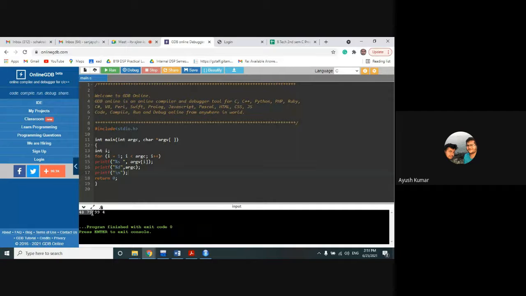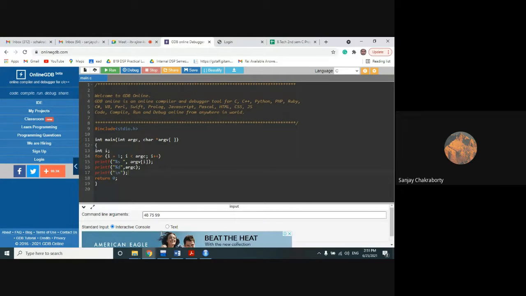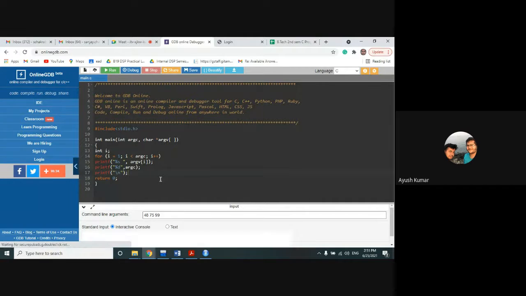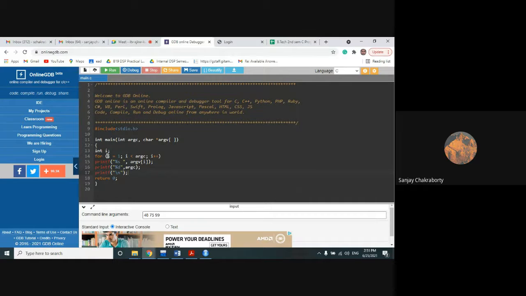Sir, why does the for loop not have curly braces? Hello. What is the problem? Why does the for loop not have parentheses? The curly bracket, yes.